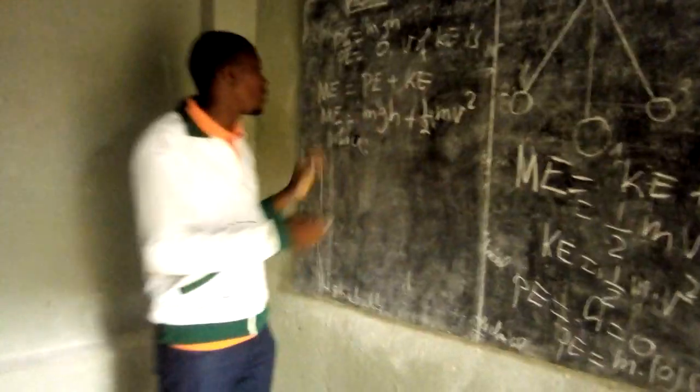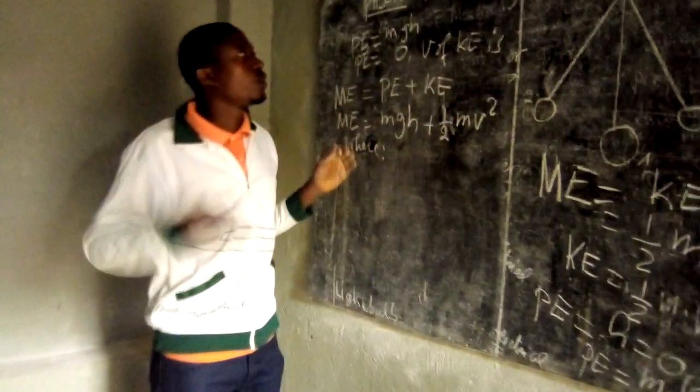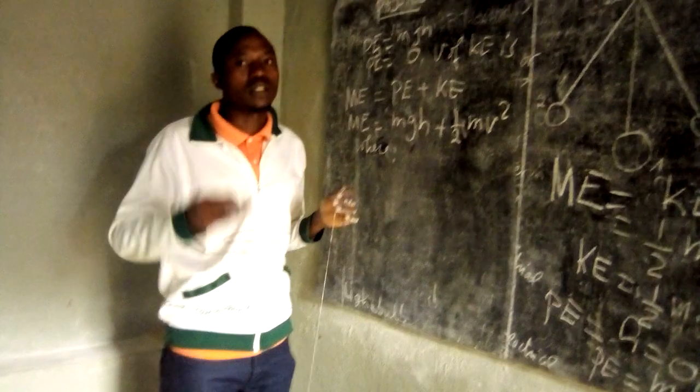This is how mechanical energy is discussed.